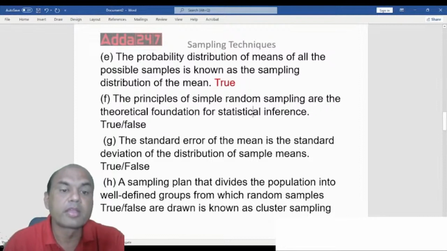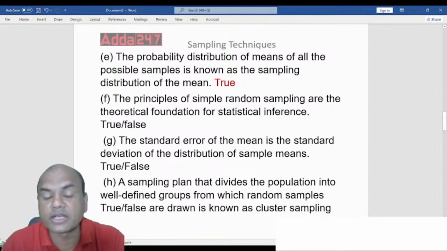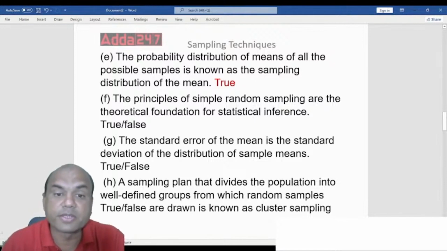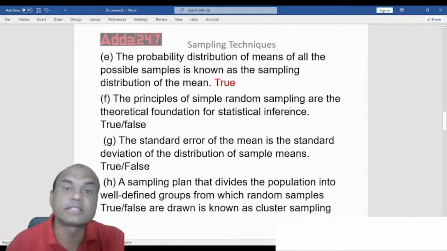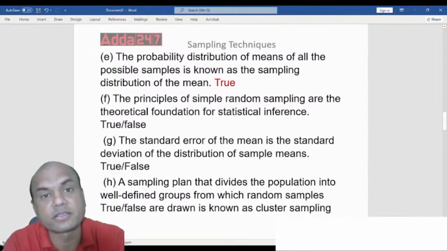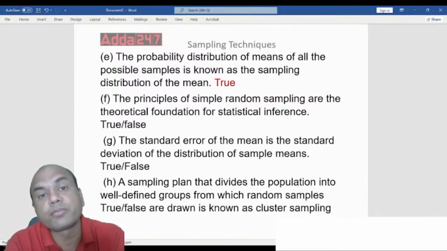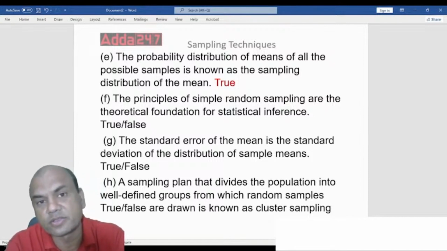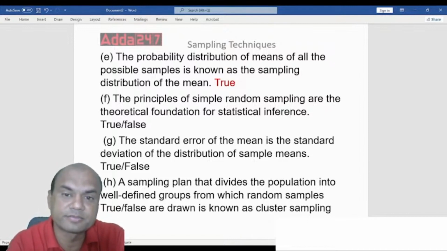Got it? Next one. The principles of simple random sampling are theoretical foundation of the statistical inference. What is this? Principles of simple random sampling. So just now what did I tell you? What are the four types of samplings? One is simple random, second is systematic, third is stratified, and last one is cluster, right? So which one is the best sampling? Base you can call it. Base of any sampling techniques or base of statistics. Among these four, which one is considered as a base, everyone?